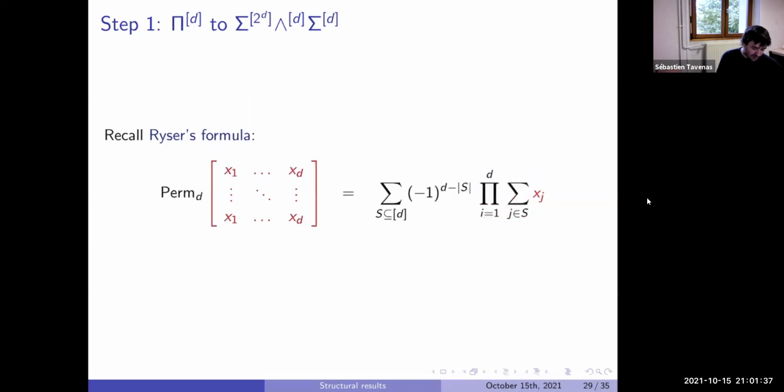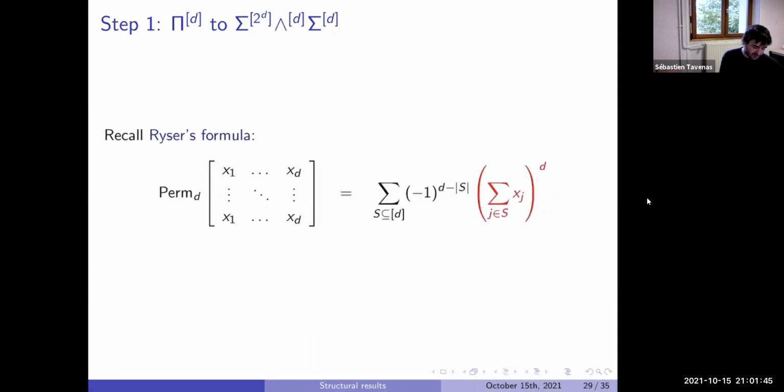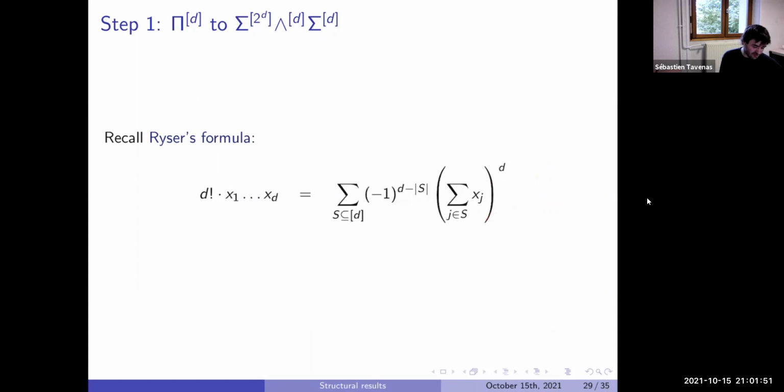Now what you have, you know that this thing does not depend on i. So this product is just an exponent. Now the permanent of this thing is in fact easy to compute. This is just d factorial times the product x1 until xd. What happened? We compute this product of size d by a constant times a sum of size 2 to the d of exponents of sums.